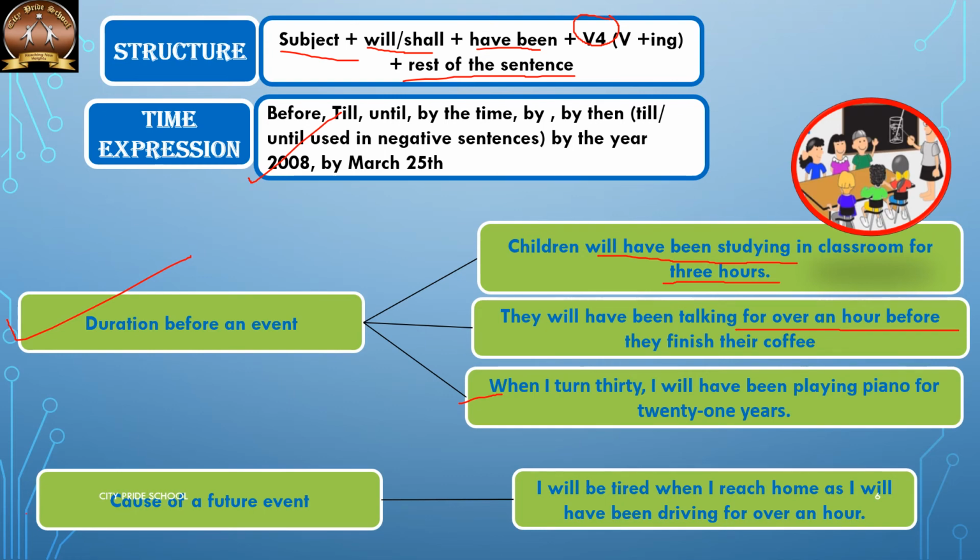Then the second use is the cause of a future event. So, to show the cause of a future event: I will be tired when I reach home as I will have been driving for an hour. So, what is the cause of being tired? The cause is that this person will have been driving for an hour. And again, I will reiterate here that it talks about longer actions.